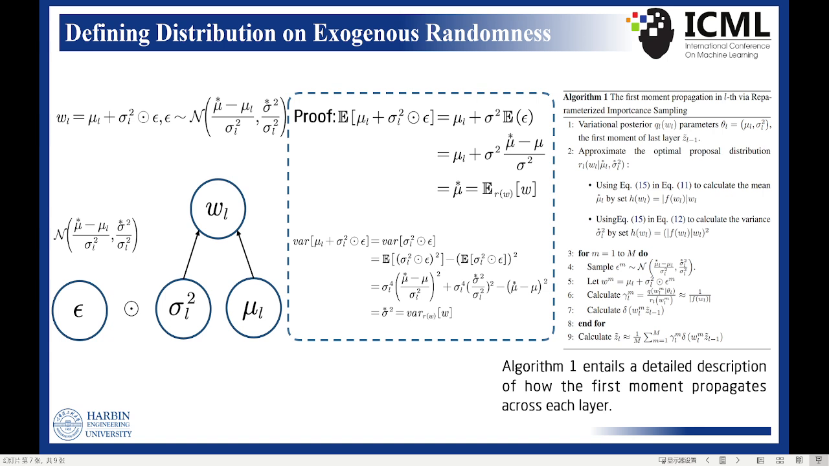Therefore, we introduce a reparameterized importance sampling (RIS) method, which allows us to apply importance sampling in conjunction with the reparameterization trick. By specifying a particular distribution for epsilon, the weights sampled from the proposal distribution can be represented as a transformation of epsilon combined with the variational parameters. Algorithm 1 entails a detailed description of how the first moment propagates across each layer.